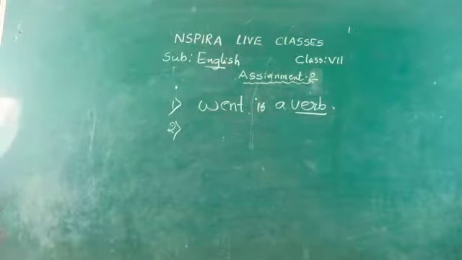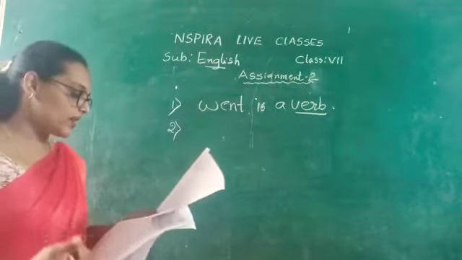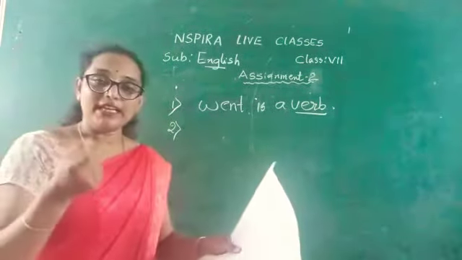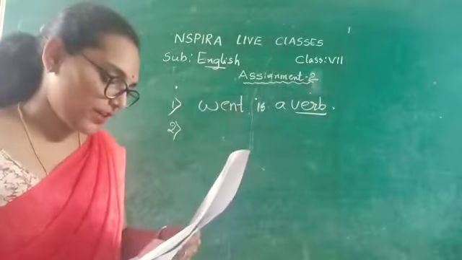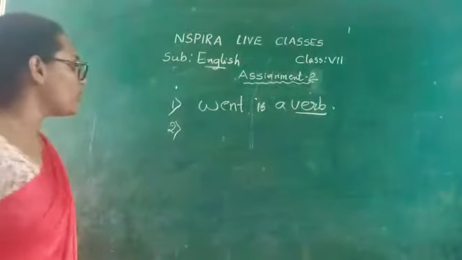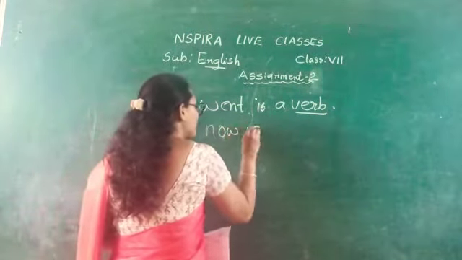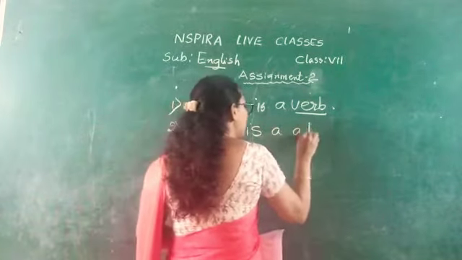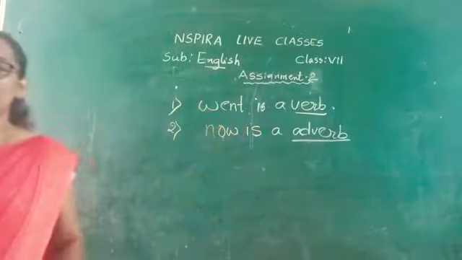Want is the verb. Go is also an action there. But now is describing the verb in the sentence. So it will be an adverb. Here now is an adverb.